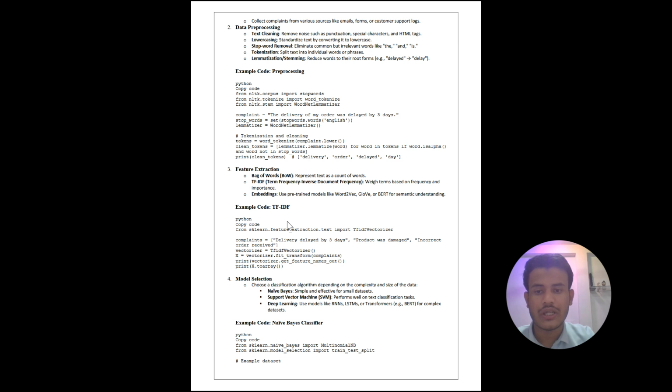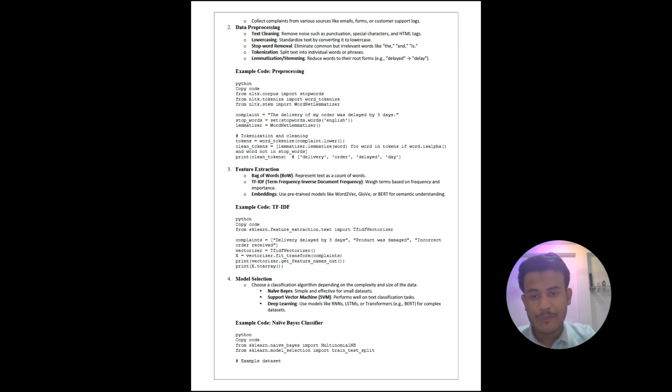Step three is feature extraction. First is bag of words, usually called BOW, which represents text as a count of words. Second is TF-IDF, meaning term frequency inverse document frequency, which weights terms based on frequency and importance. Third is embeddings: use pre-trained models like Word2Vec, GloVe or BERT for semantic understanding.